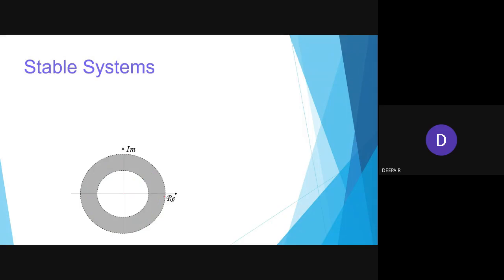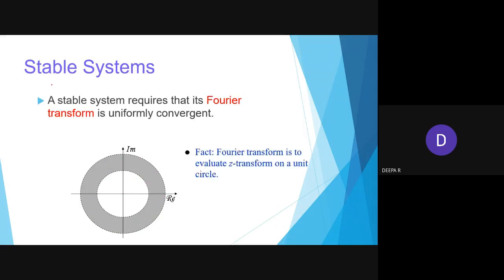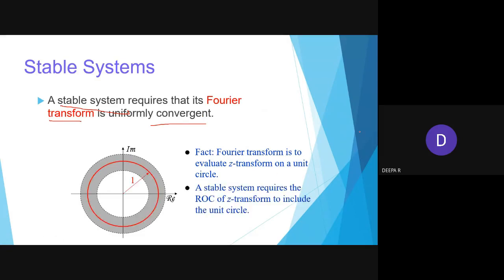The same thing for a stable system: it requires that the Fourier transform is uniformly convergent. The Fourier transform is used to evaluate the z transform on a unit circle, which I have shown in a previous slide.